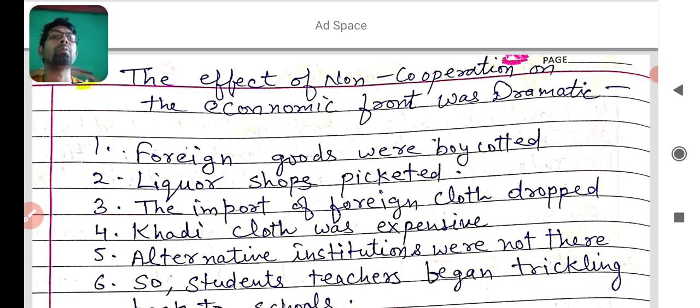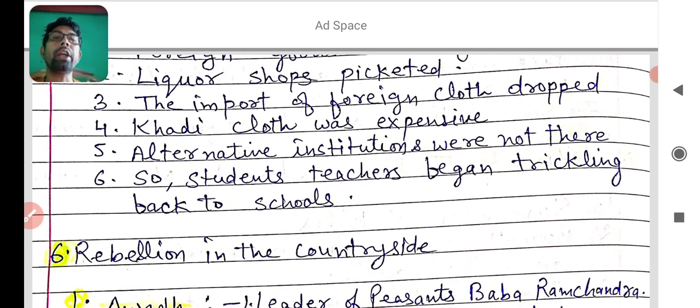So that's why students and teachers began trickling back to schools and lawyers trickling back to the courts. I hope you learned the major point now. Why was the effect of the non-cooperation movement on the economic front dramatic?